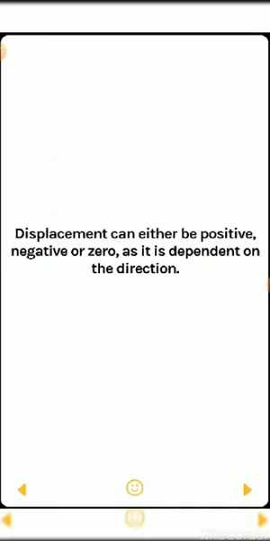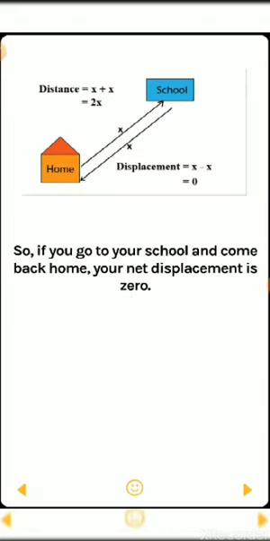Displacement can be positive, negative or zero, as it is dependent on the direction. So if you go to your school and come back home, your net displacement is zero. Let us take the distance between your home and school as x meter.